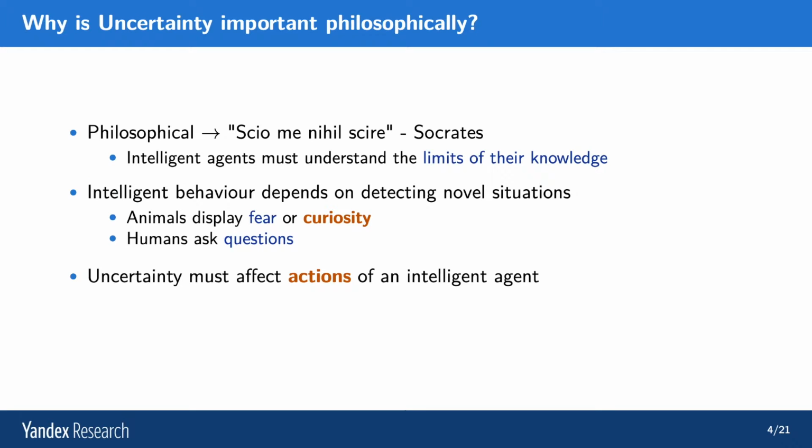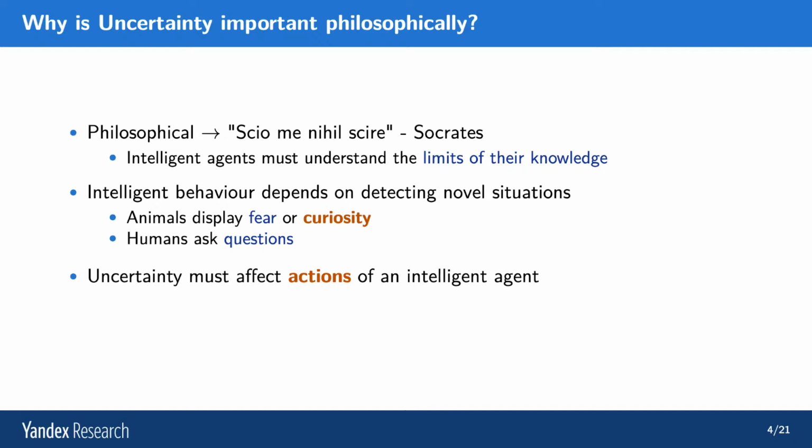So philosophically speaking, intelligent agents must understand the limits of their knowledge. Animals will display fear and curiosity, they will explore new environments, they will act anxiously when facing situations they haven't faced before. Humans can ask questions, weigh risk and reward, and in general make decisions under uncertainty.